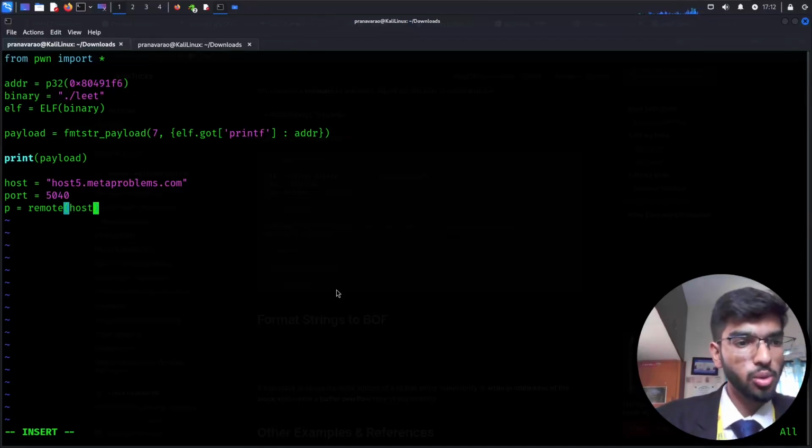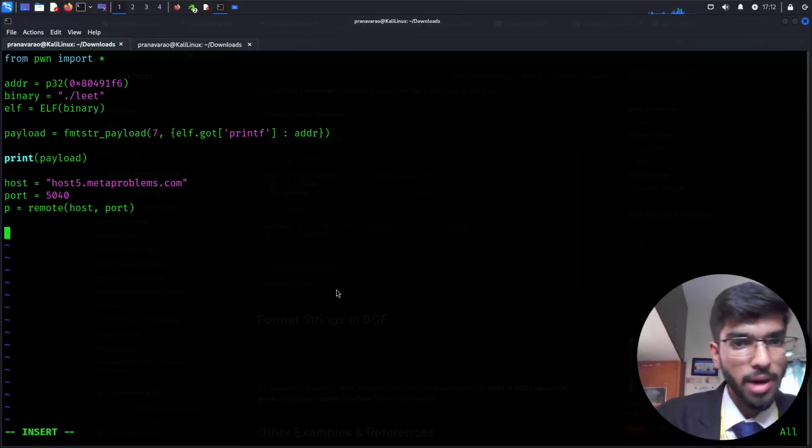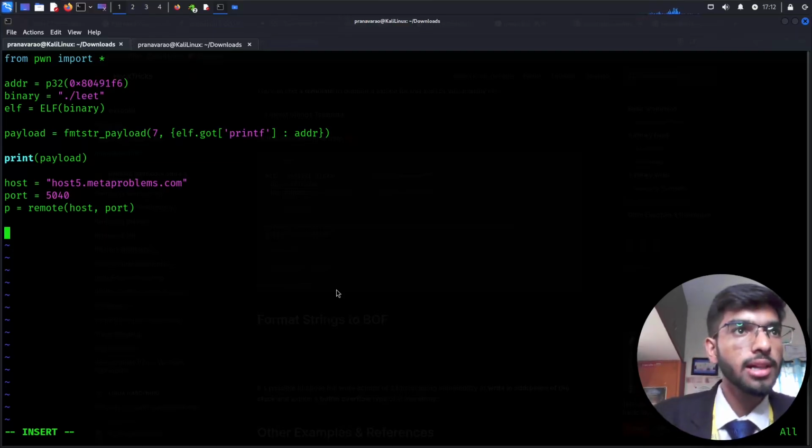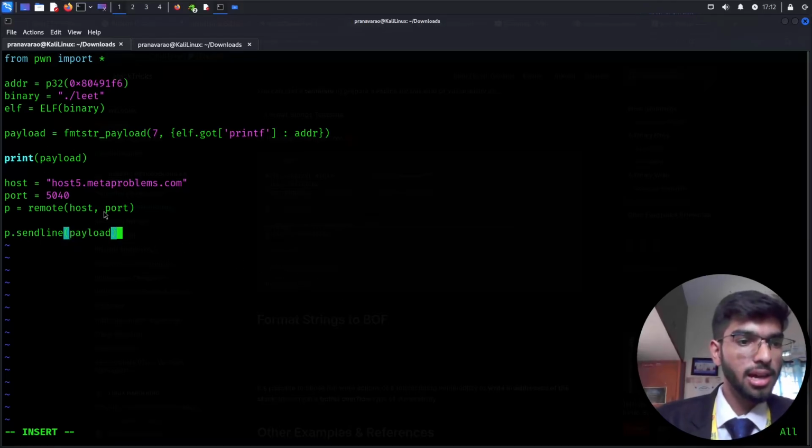So host and then the port number. This is specifying that the p variable has the host and the port number being passed. Basically we're trying to connect to it. Now let it send the contents: p.sendline and then pass my payload. So to the remote location I'm sending the payload which I have, and then let it print whatever we get from p.recv.